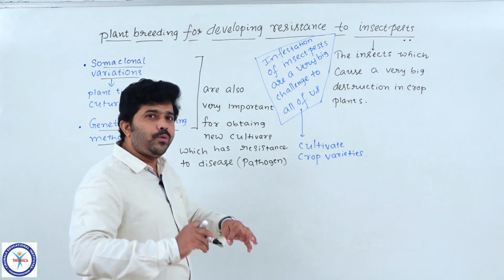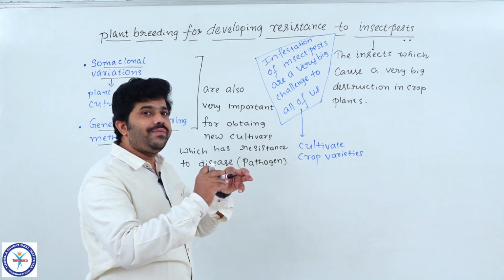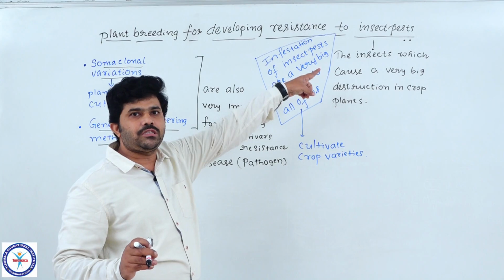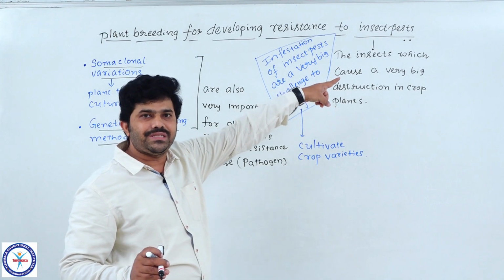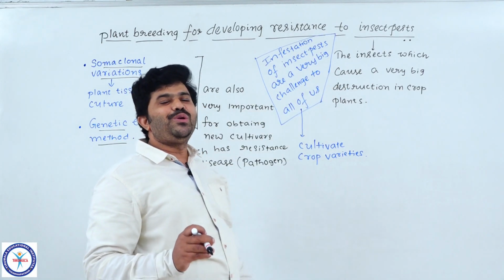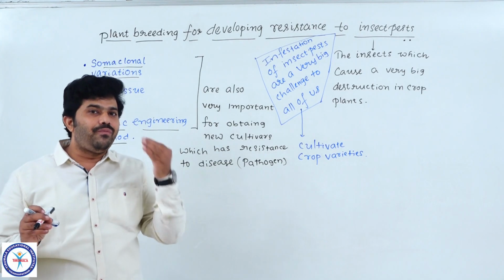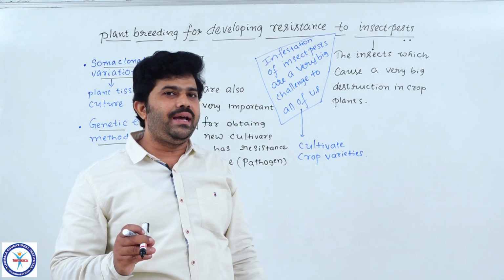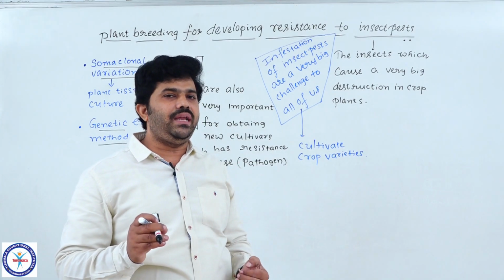So how do we produce new cultivars with characters that are not favorable to insect pests, that stop or retard their growth, so that the crop plants grow and develop better, giving more yield and high nutrient quality